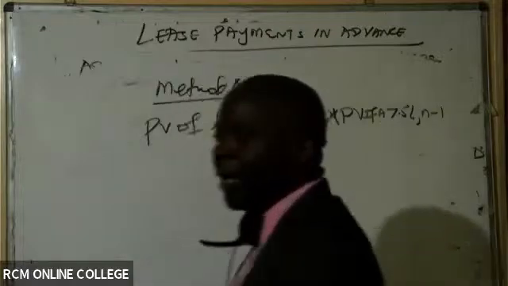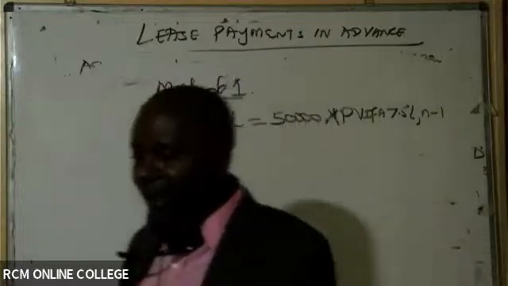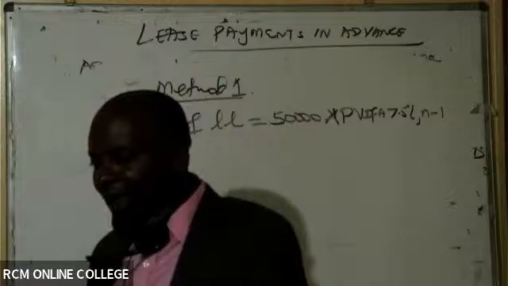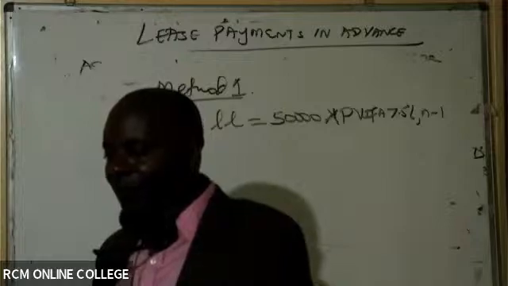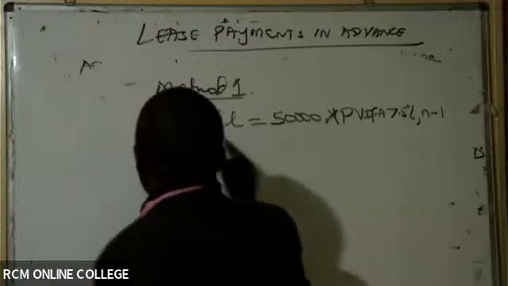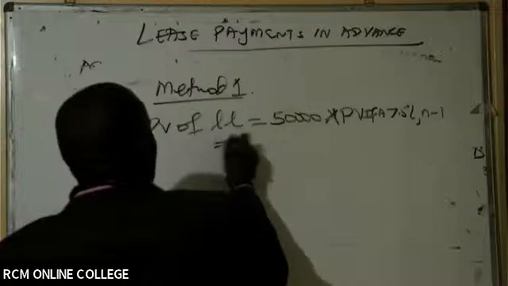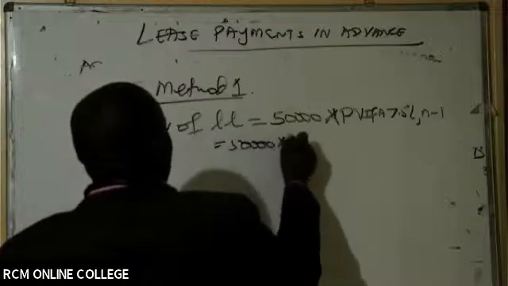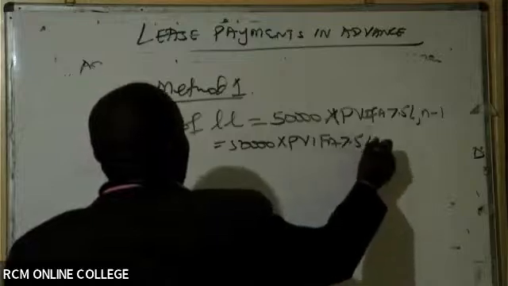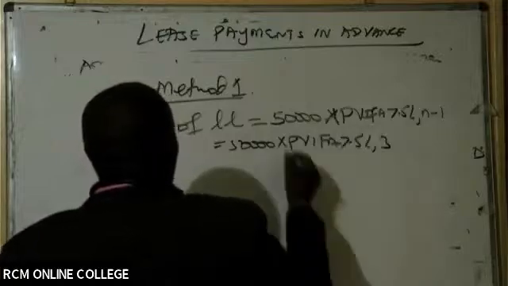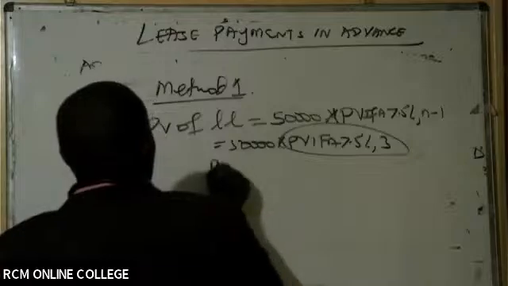Remember, N is 4 years, so we have 4 minus 1. This will be the same as 50,000 direct method times PV for 7.5%, 3 years. So your role is to give us just this.